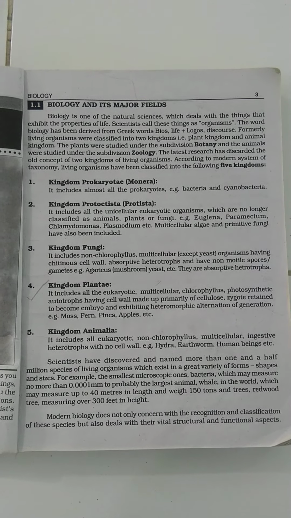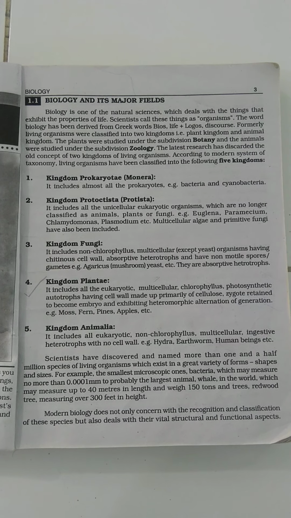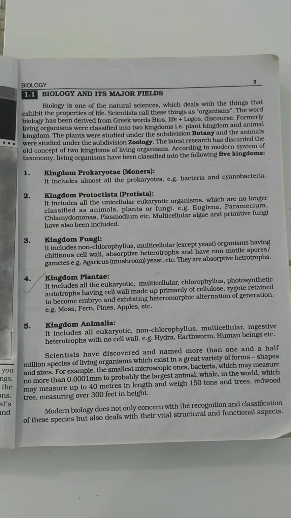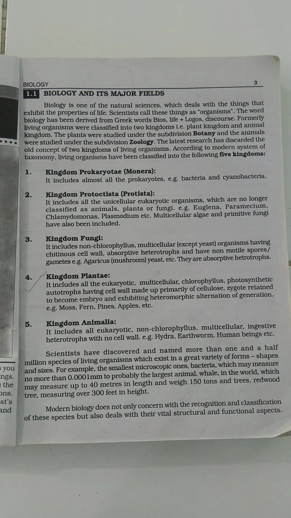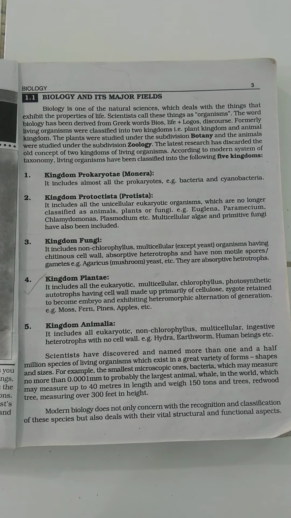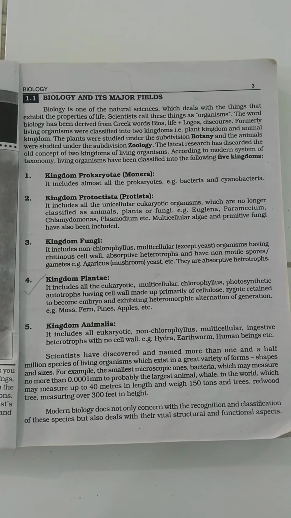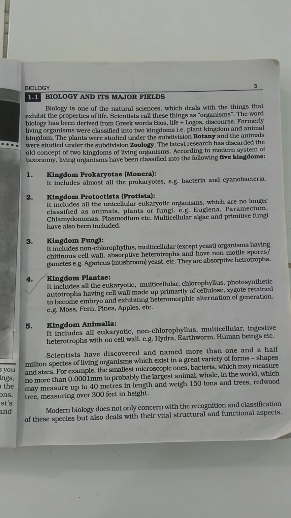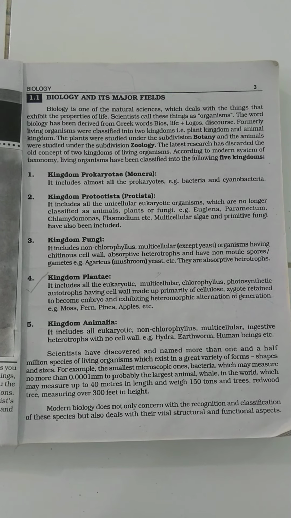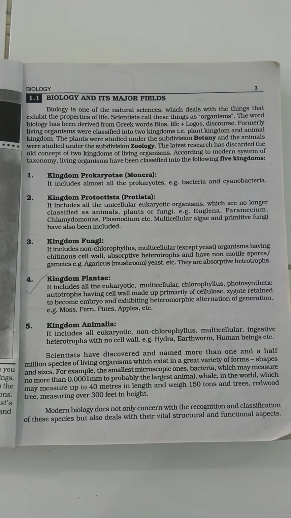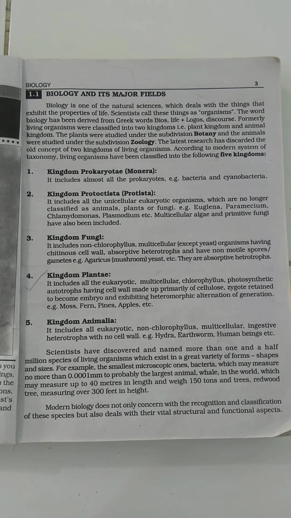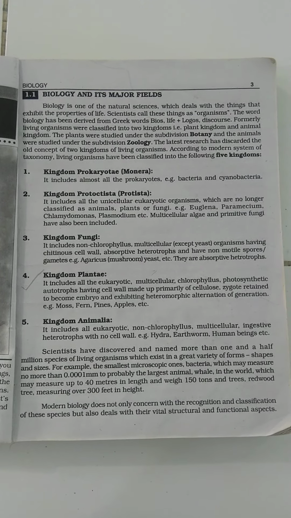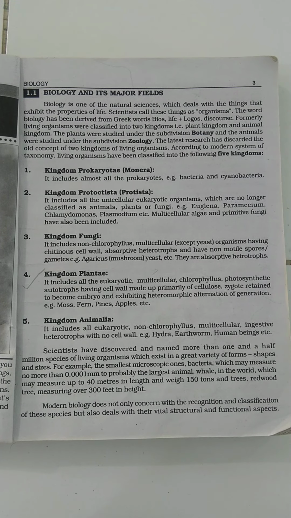Biology is one of the natural sciences which deals with the things that exhibit the properties of life. What does it mean? It means that this is the one branch of natural sciences which is only involved in the study of life, its properties and its functions. So all the aspects of life can be studied under the branch of natural science that is known as biology. Scientists call these things living organisms, or organisms.